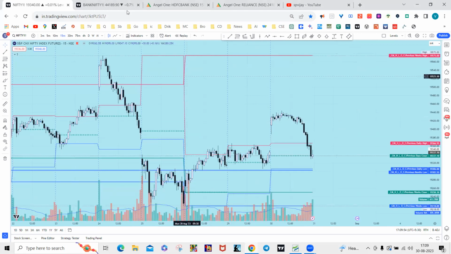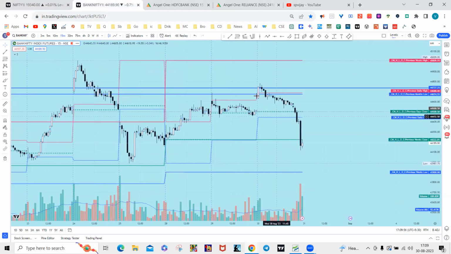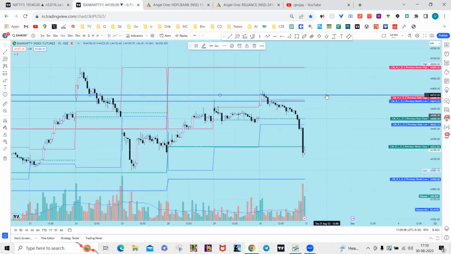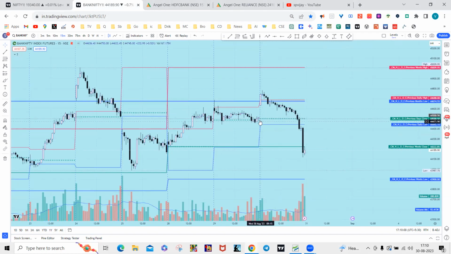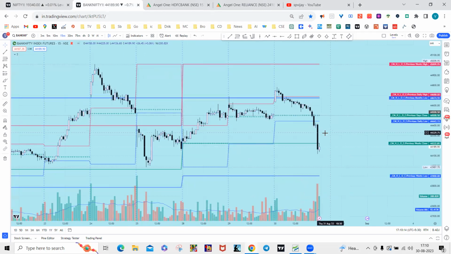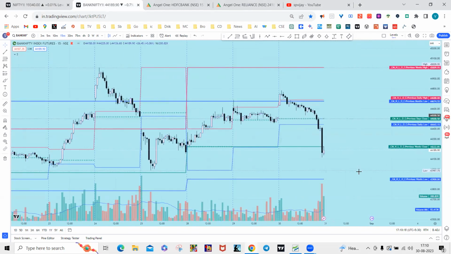That's what Nifty did, and Bank Nifty also, as you can see here, after a gap up, the first candle is very bullish, but there's no follow up for this candle, and eventually the price just broke the opening range and headed downside. Bank Nifty even broke previous day closing and previous day low, and in a way headed towards the previous week's closing.